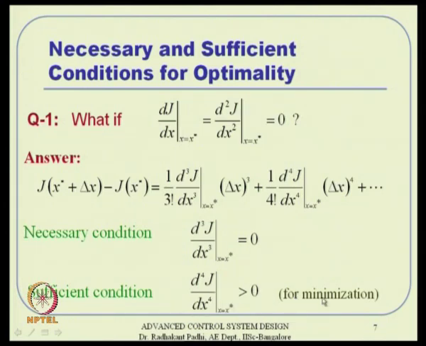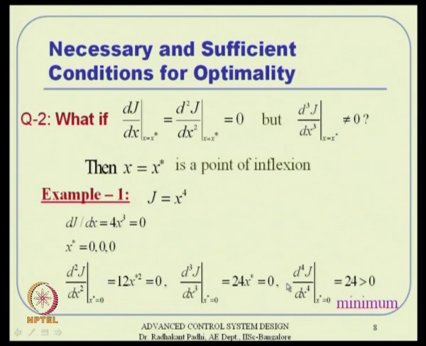So, these conditions will rely on the odd derivatives and even derivatives essentially. We will see some examples very quickly. Suppose J is x fourth, then the first derivative is 4x cube, which is equal to 0, and hence the x star solution turns out to be 0 actually.